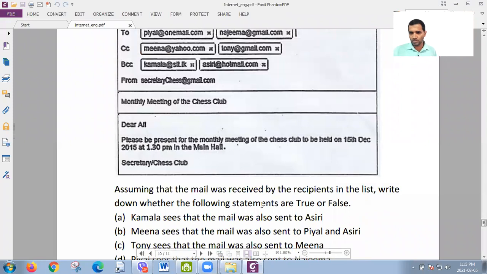Okay, look at C. Tony sees that the mail was also sent to Meena. I will ask, look. Shagana, number 7. Yes, sir. What's the answer? True.